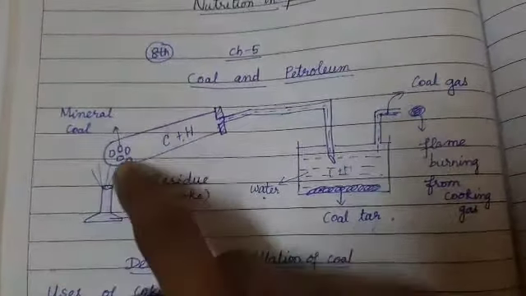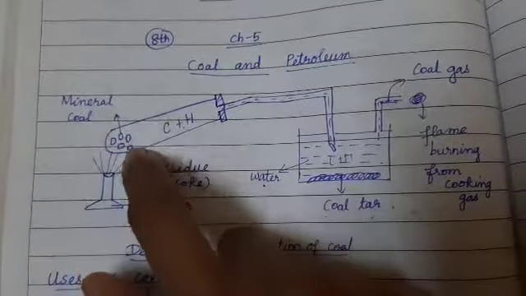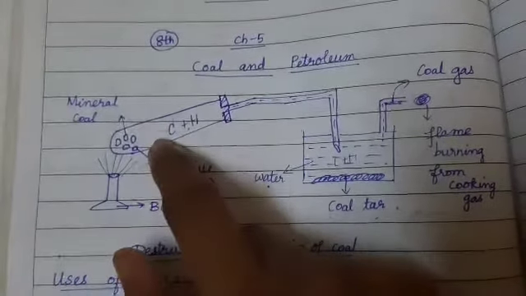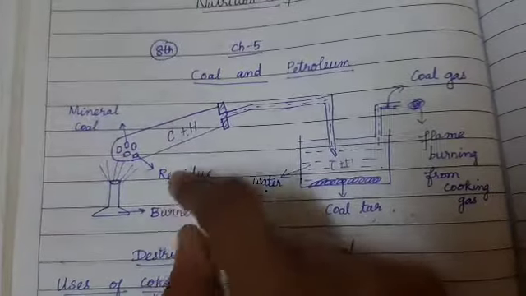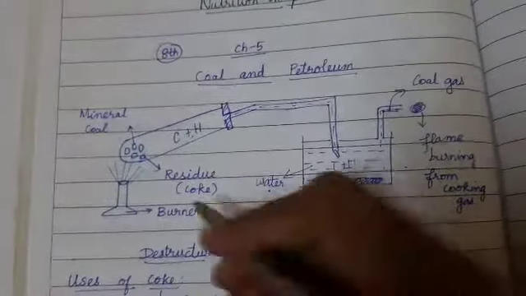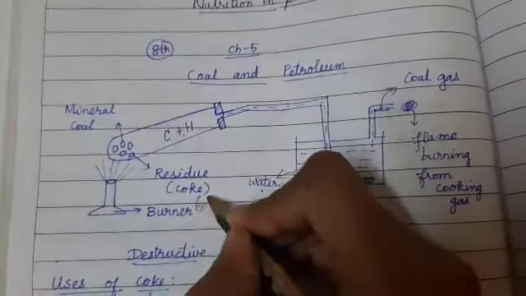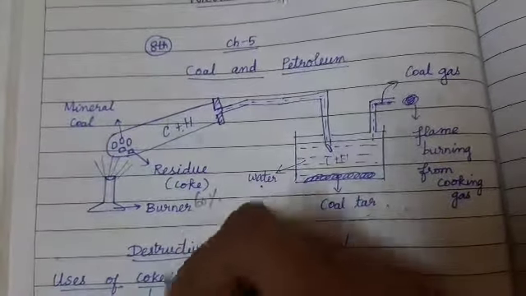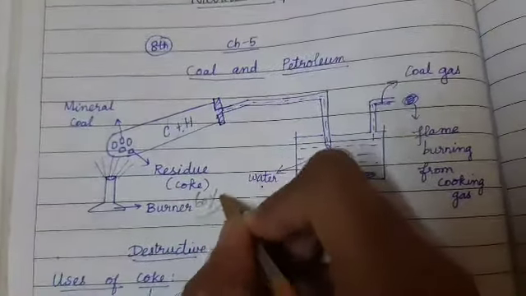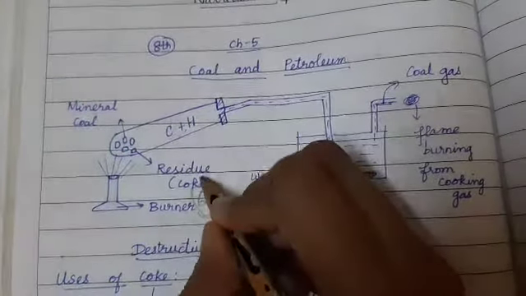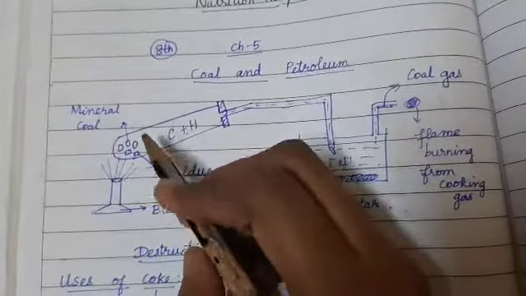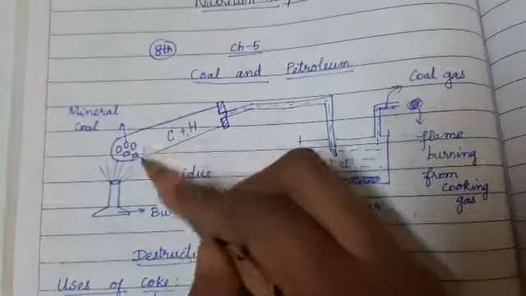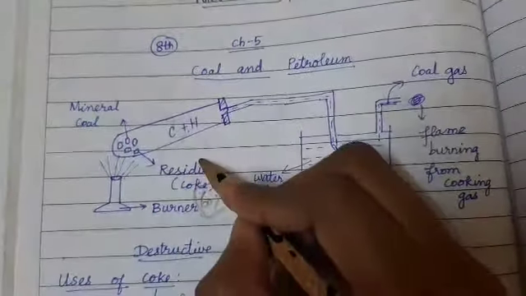Now, the coal which was initially a mineral, on burning will form a residue called coke. The coke has about 60% of carbon in it. The leftover material after burning the coal, we call it residue.